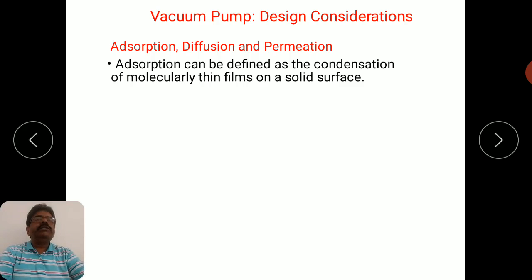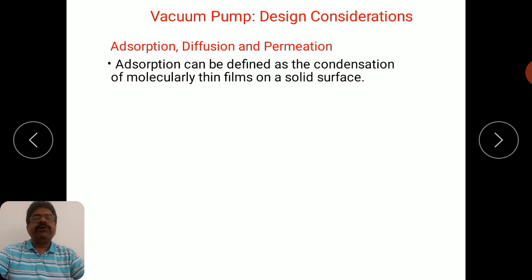So these are the two reasons because of which the gas load is increasing, which we have just discussed. The first reason we shall discuss here is adsorption. The second reason is diffusion and permeation. Adsorption can be defined as the condensation of molecularly thin films on a solid surface.